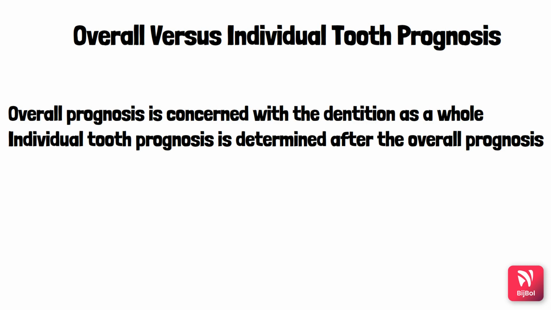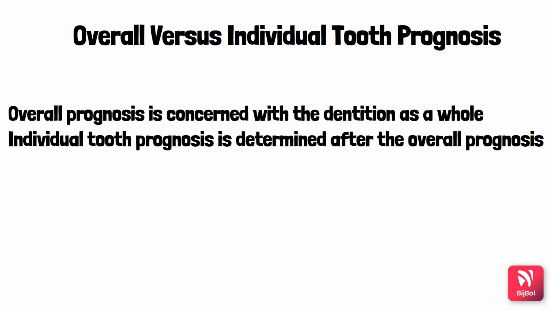When we perform the overall prognosis, we need to determine whether treatment can be undertaken. If treatment is undertaken, will it be a success? And when prosthetic replacements are needed, are the remaining teeth able to support the burden of the prosthesis? So this is what we need to determine after the overall prognosis is estimated.